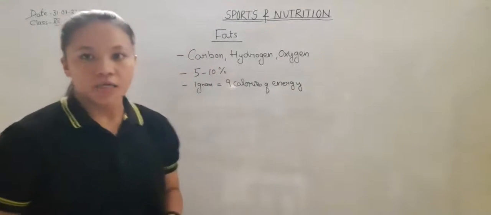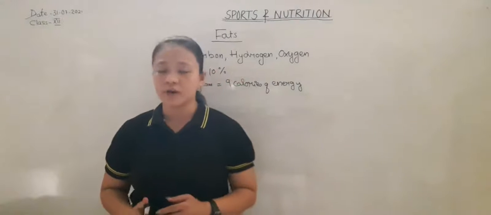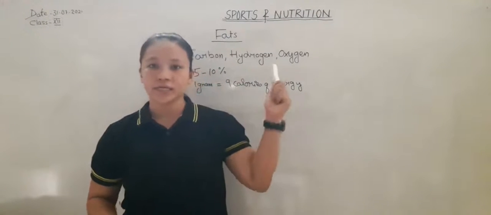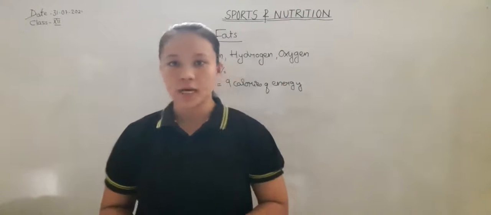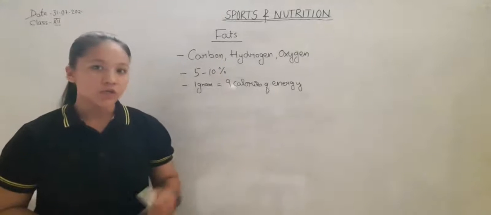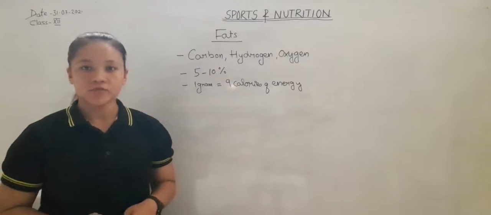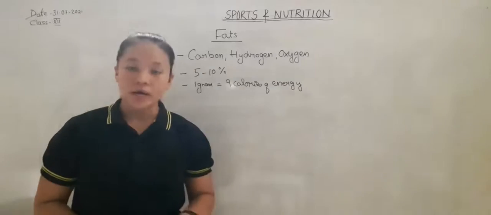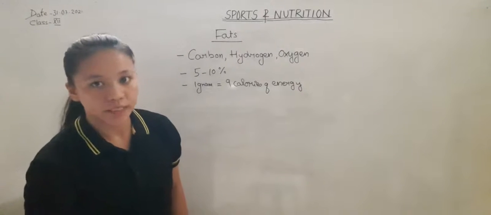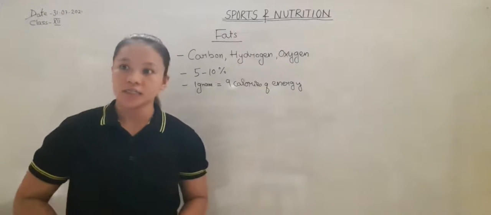Fat contains compounds of carbon, hydrogen, and oxygen. We should take 5 to 10% fat in our diet.